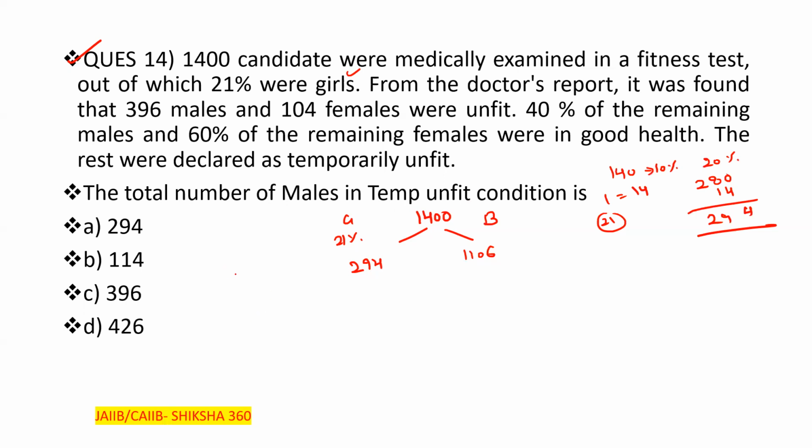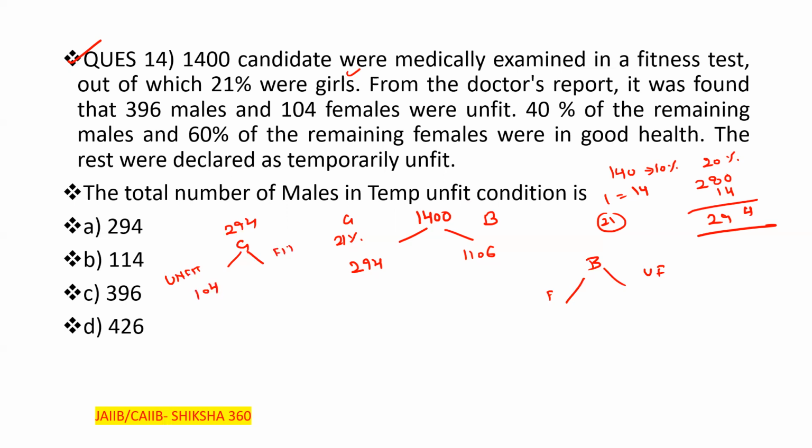So fit, unfit, clear, out of the girls, out of the boys. How many girls are unfit here? Out of 294, 104 are unfit.